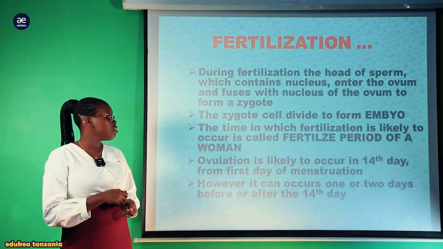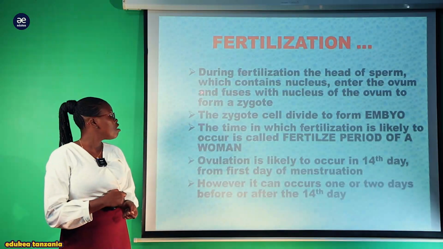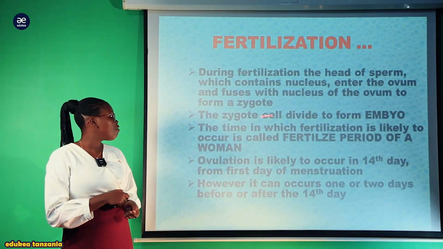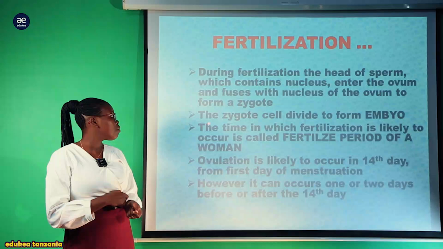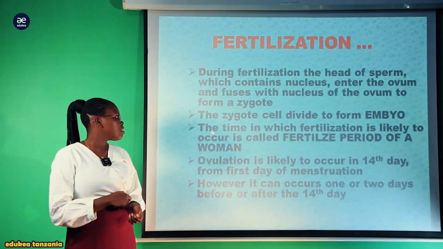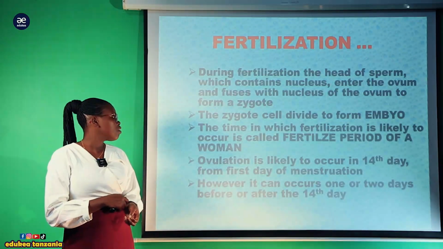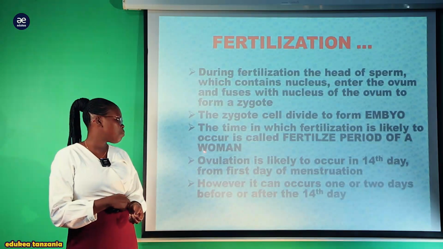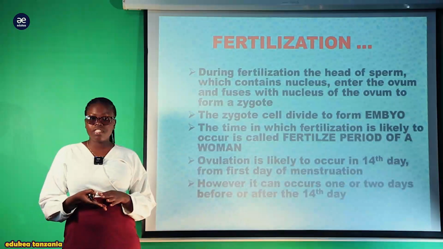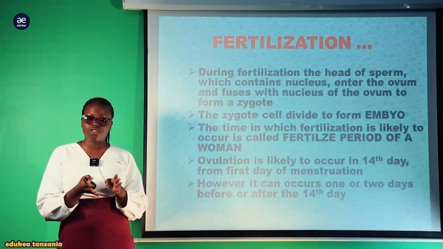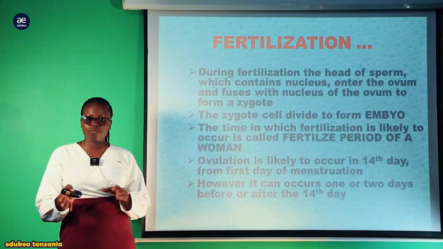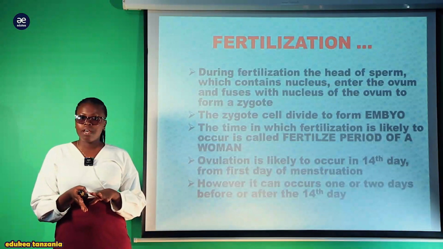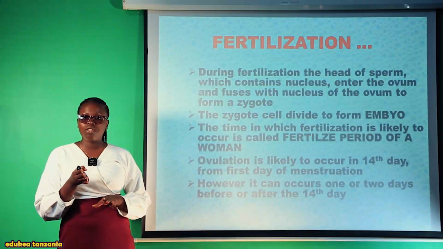During fertilization, the sperm, which contains a nucleus, enters the ovum and fuses with the nucleus of the ovum to form a zygote. The zygote cell divides to form an embryo, and the time in which fertilization occurs is called the fertilizing period of a woman. During the fusion of the two gametes from separate sexes, the only fusing element is the nucleus.